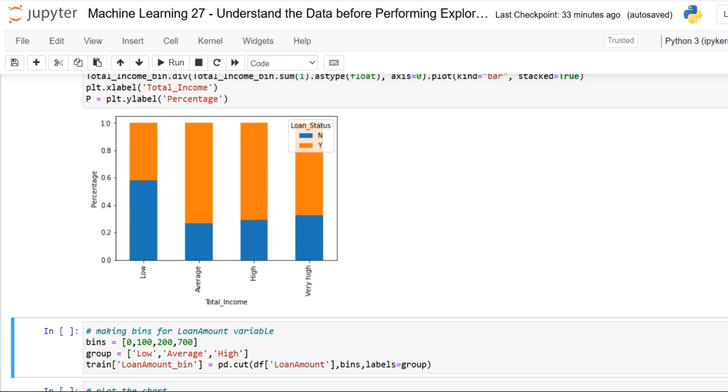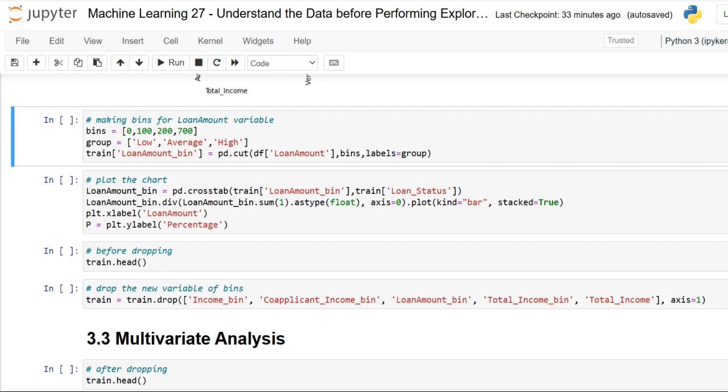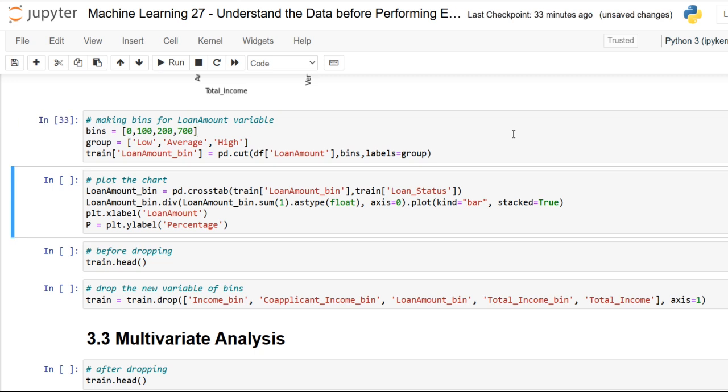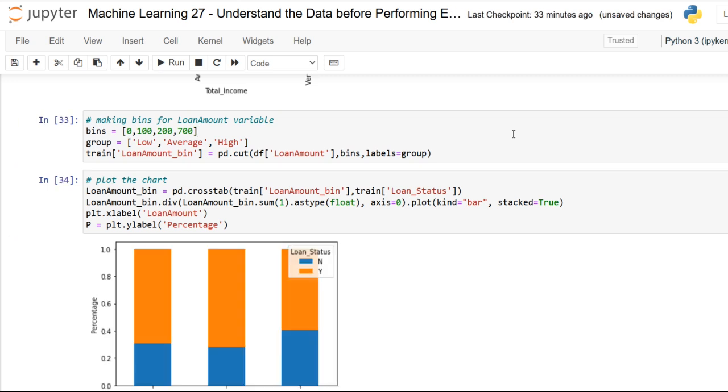Okay, what about the loan amount? Yes, of course, dear friends, here also we are just going to make use of the loan amount within bins, and let me have the plot. Okay, so this is the plot which we have.